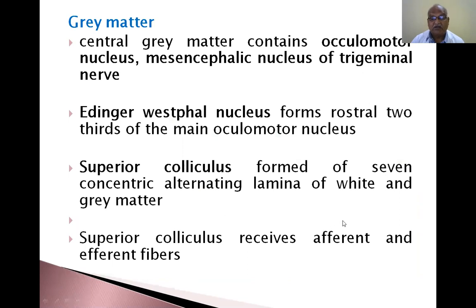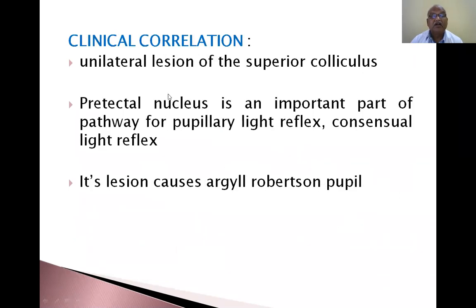Superior colliculus receives afferent and efferent fibers. Clinical correlation: unilateral lesion of the superior colliculus. Pretectal nucleus is an important part of the pathway for the pupillary light reflex and consensual light reflex. Its lesion causes Argyll Robertson pupil.